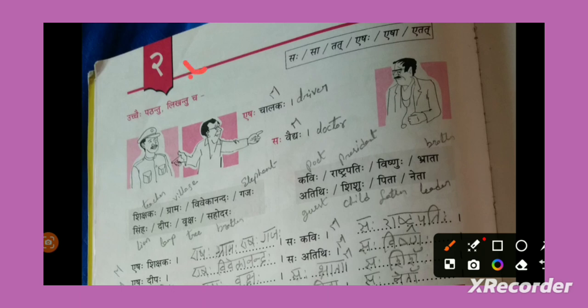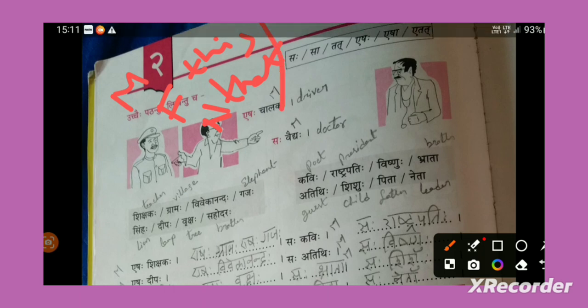Here we need to talk about this, that, for all genders, for masculine, for feminine, and neuter. That means male, female, and neuter. These two categories you need to check. So if you know how to write this person and that person in Sanskrit, to a male person how you need to write, to a female person how you need to write, if you know that particular words and forms, then it is very easy for you to write a sentence in Sanskrit, right?